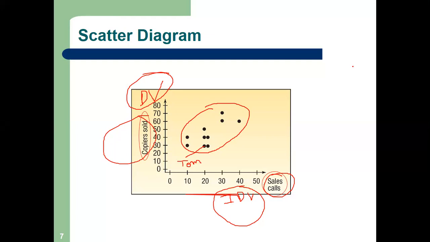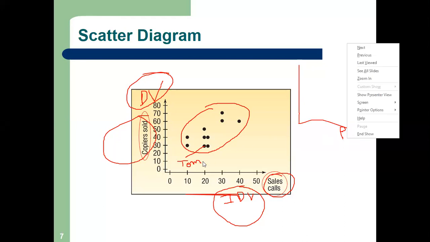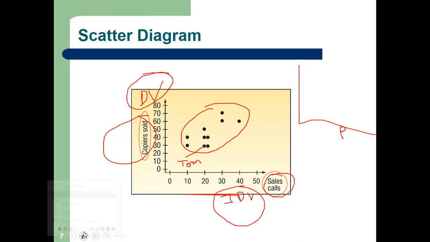What is price and demand in economics? Tejaswita, are you there? Suppose this is price and this is demand.